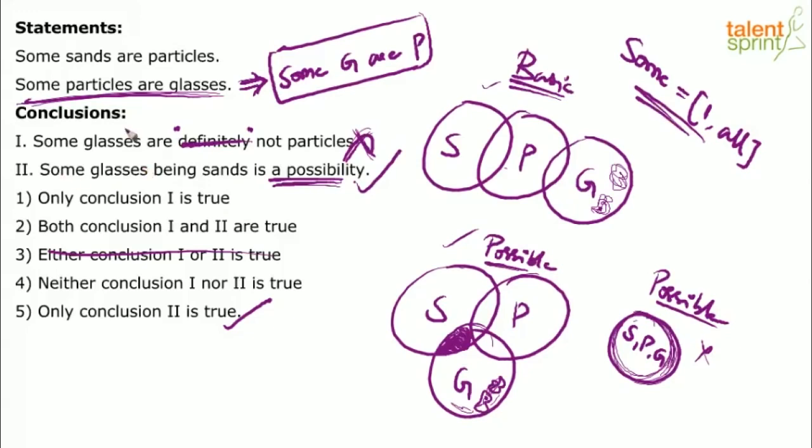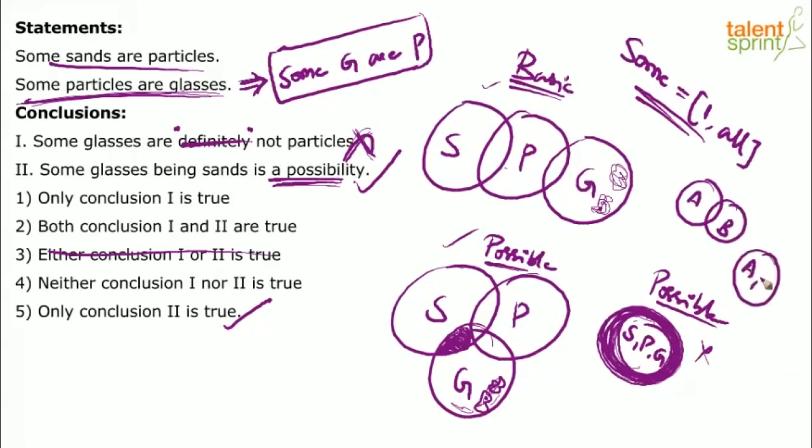So some glasses are particles, or some particles are glasses, can also be drawn in this way. You should have actually objected when I drew this diagram. Third diagram here, right? The statement said some particles are glasses, but our diagram shows all the particles are glasses. So how is it true? Or the statement said some sands are particles. We have drawn only one circle showing both sands and particles. How is it true? It is true, because some A's are B's can also be drawn. See, the basic way of drawing some A's are B's is as follows. But the other way of drawing it is A's and B's both are equal. A and B both are equal.